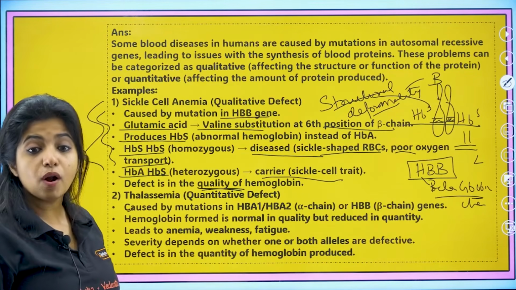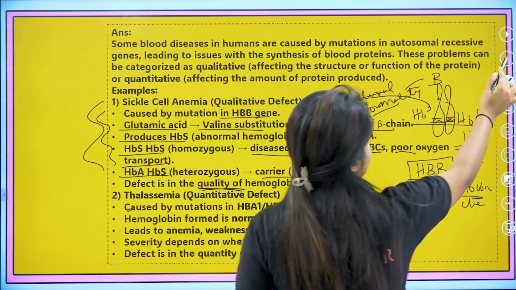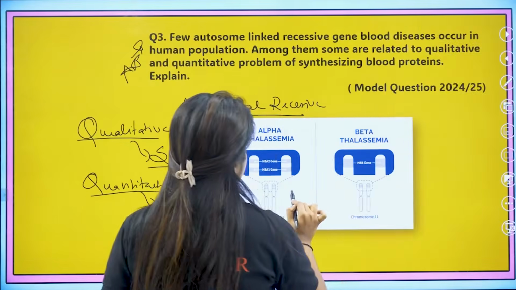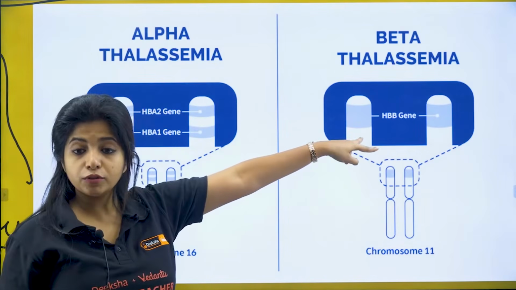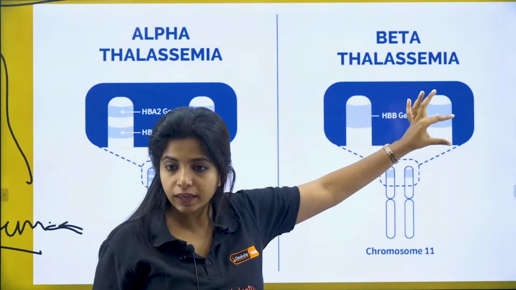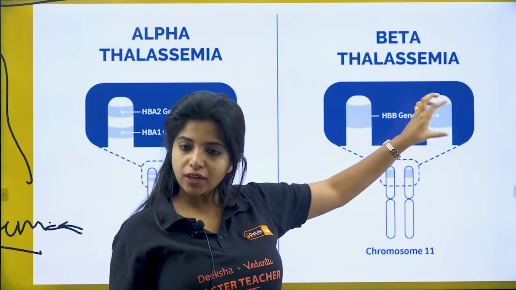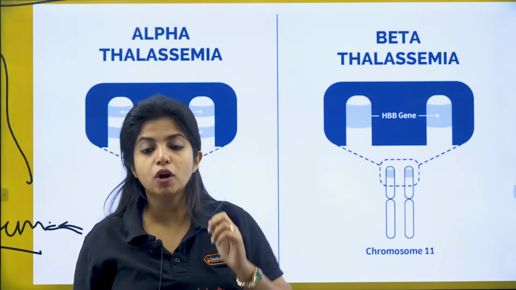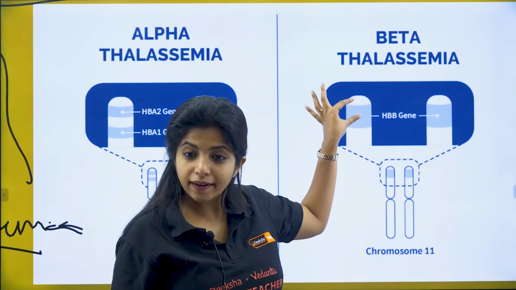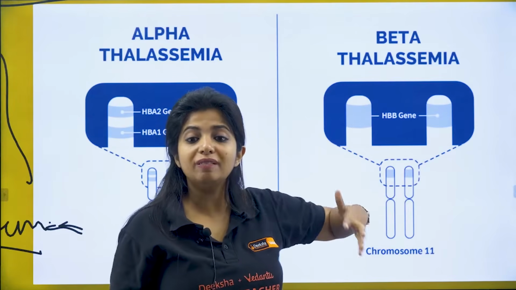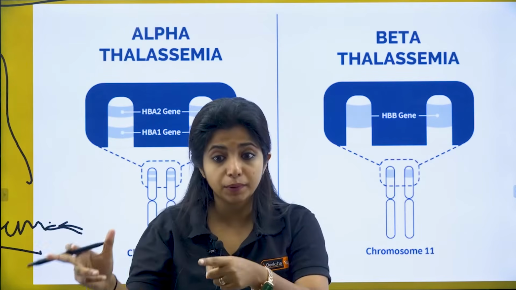Now on the other hand, if we talk about thalassemia, it is a quantitative defect. What do you mean by that? So over here I have a picture. There is chromosome number 16 and chromosome number 11. I told you on chromosome number 11 you have the HBB gene. Over here one allele, over here another allele. Now suppose this particular allele is mutated in some way such that it is not working. It does not produce enough of what it has to produce. It is totally relying on this other one. And over here the beta globin chain will be produced, but the amount of it will be less. It will be less, which is why it will be a big problem.